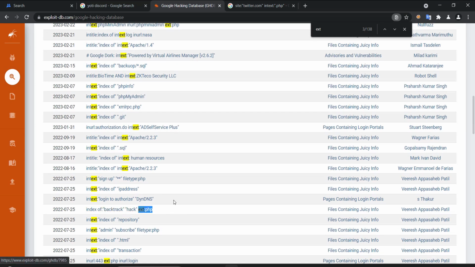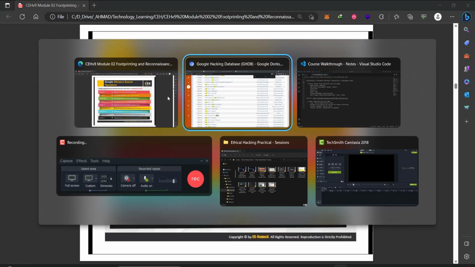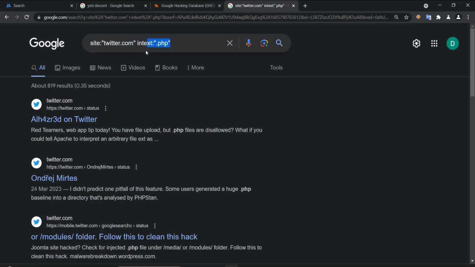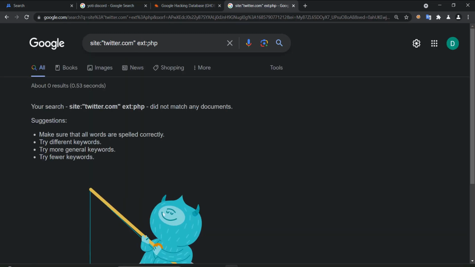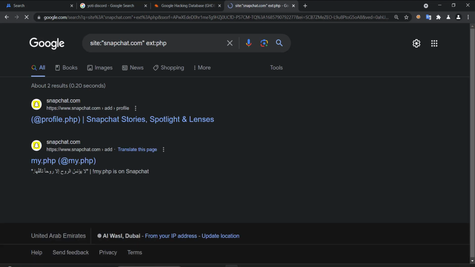Okay, I was doing it wrong. Okay, this one. So now inside the Twitter, let us look for any PHP extension in the end. So there is no Snapchat. You see, profile.php, my.php. So we got it here.